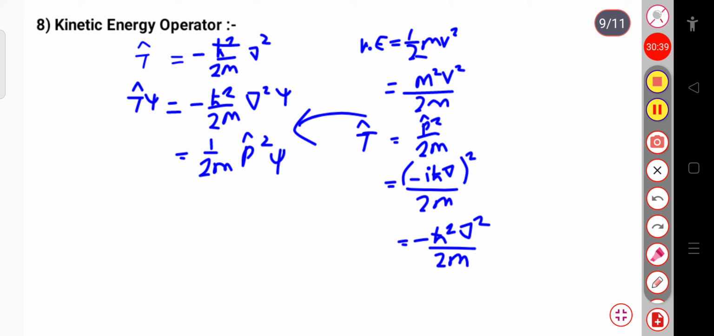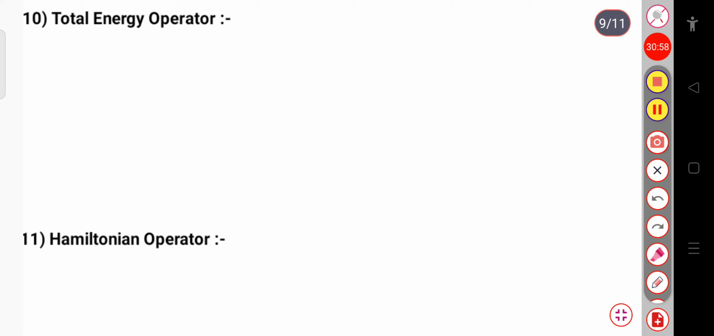Now we will see the potential energy operator. This is simply V cap of r operating on psi, which is equal to V of r into psi. This is called the potential energy operator. Now the next is the total energy operator. The total energy operator is E cap equal to iħ ∂/∂t. So this is the total energy operator.